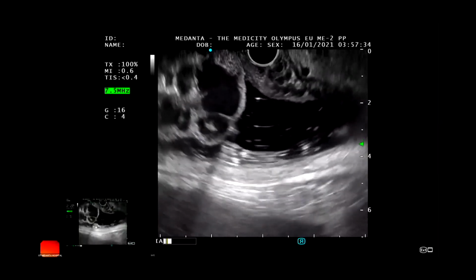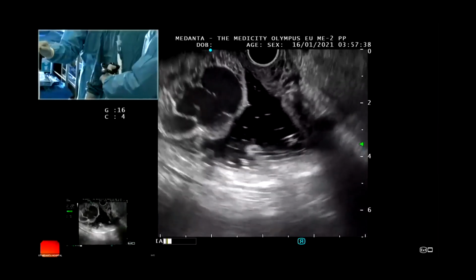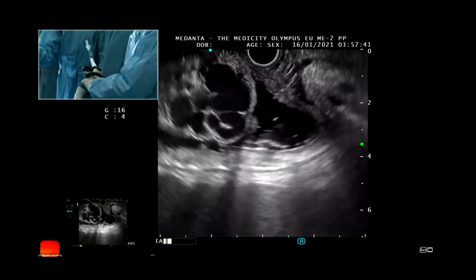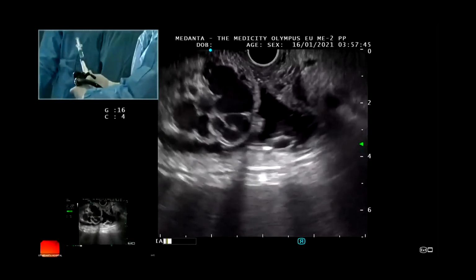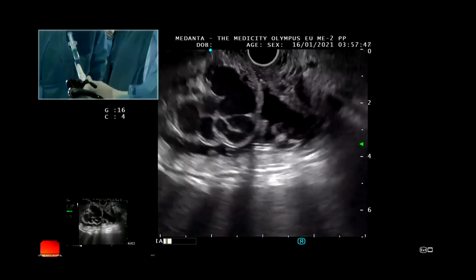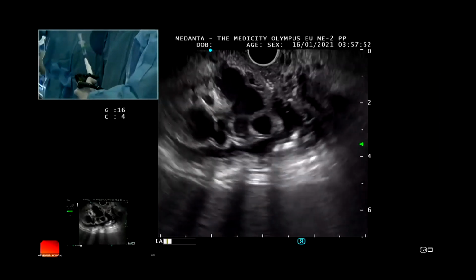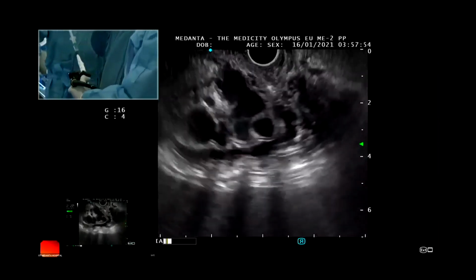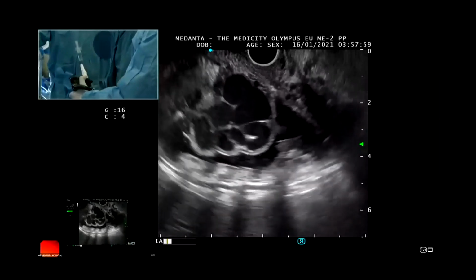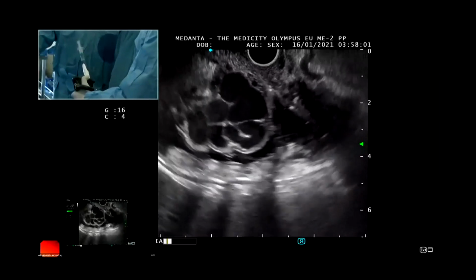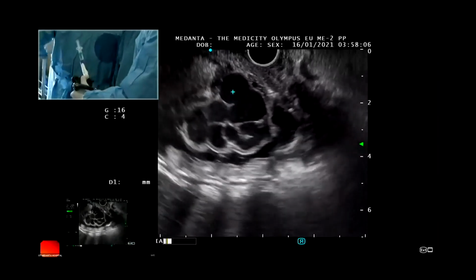So I have rotated my scope clockwise. I use the elevator. I withdraw a little bit of the scope here. I will see how I can puncture with my needle, the needle puncture direction. Can you see it here coming? I will withdraw my scope a little bit more. Now, Dr. Suraj, my colleague, is going to measure the size of the varix. Will you measure the size of the varix, Dr. Suraj?